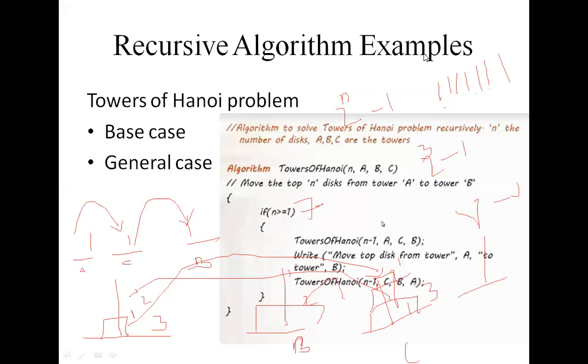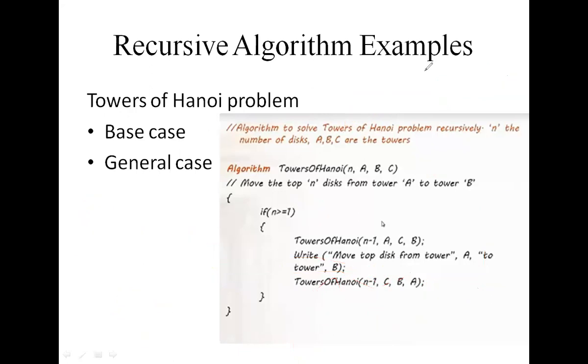So, does everybody understand the Towers of Hanoi problem? You must check the conditions. What are the conditions? First, you write the condition. You choose what is the base case. Here, base case is move one disk from source to destination, and general case is move n-1 disks from source to the intermediate node. See the algorithm here.